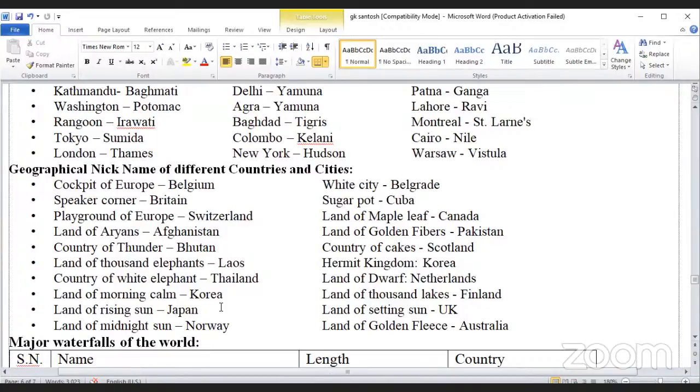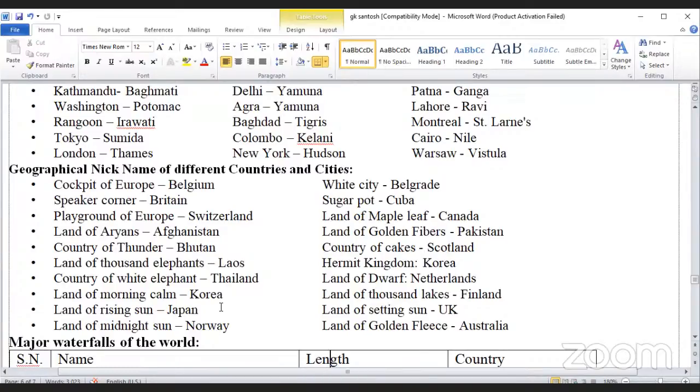Land of morning calm, Korea. Land of the rising sun, Japan. Land of the midnight sun, Norway. White city, Belgrade. Sugar pot, Cuba. Land of the maple leaf, Canada. Land of golden fiber, Pakistan.